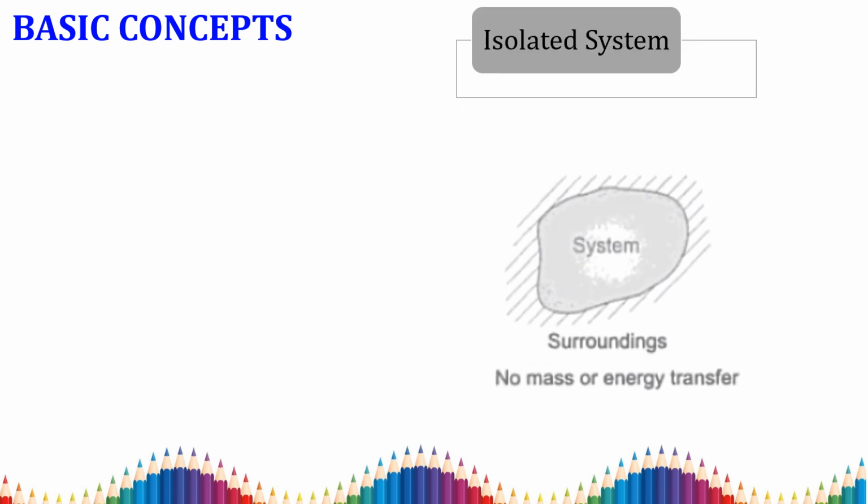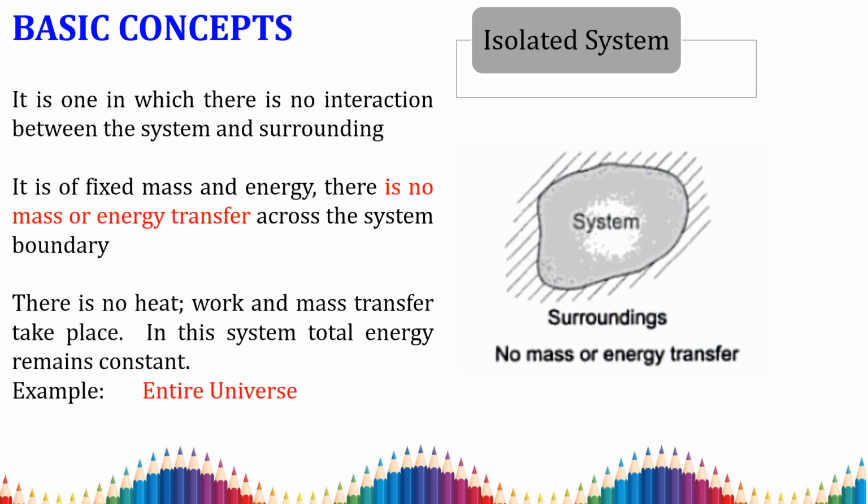The next one is the isolated system. The term isolated means it is isolated from the surroundings. This is the system, this is the boundary, and it is isolated from the surroundings. So here no type of transfer occurs, no mass transfer or energy transfer. There is no interaction between the system and surroundings. It is of fixed mass and energy; there is no mass and energy transfer across the system boundary, and no heat, work or mass transfer takes place. For example, consider the entire universe.